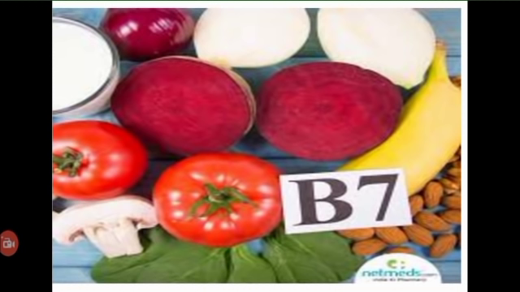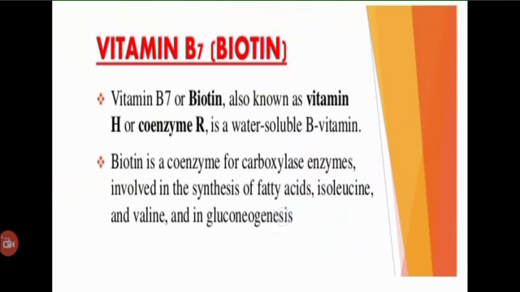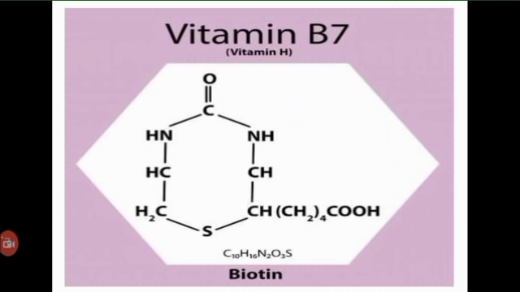B7, or else it is also known as vitamin H, and biotin is the scientific name of vitamin B7. It is a sulfur containing B complex vitamin and directly participates as a coenzyme in carboxylation reactions. Biotin is a heterocyclic sulfur containing monocarboxylic acid. The structure is formed by fusion of imidazole and thiophene ring with a valeric acid side chain. Biotin is covalently bound to the epsilon amino group of lysine to form biocytin in enzymes.